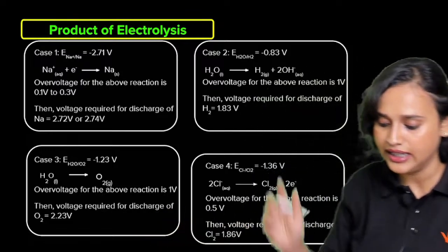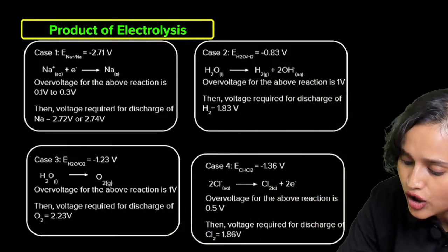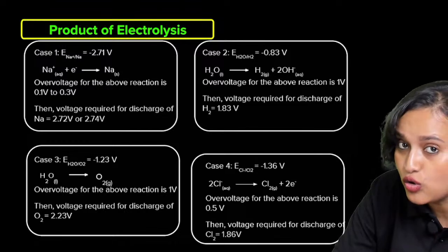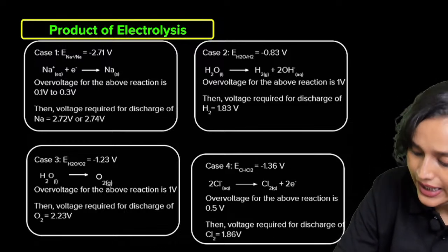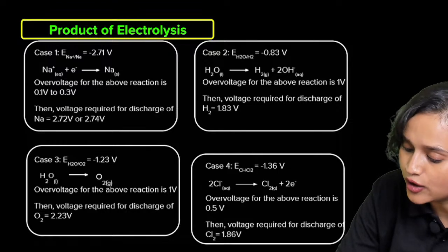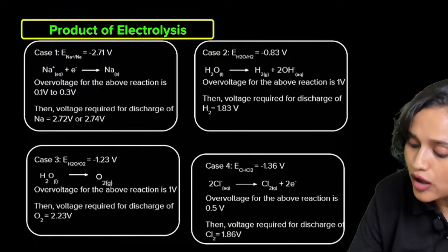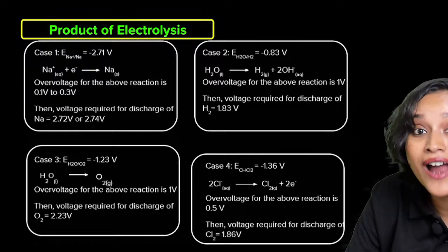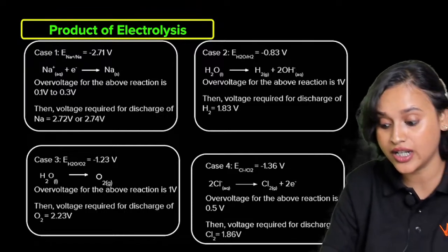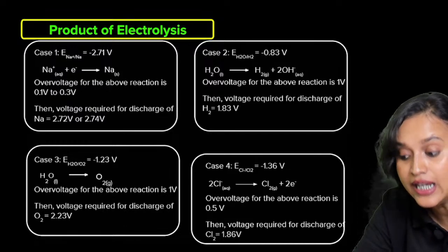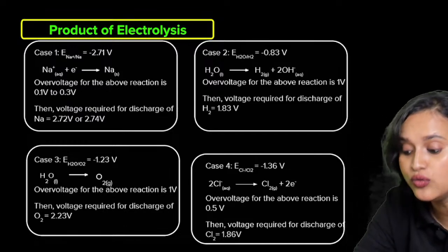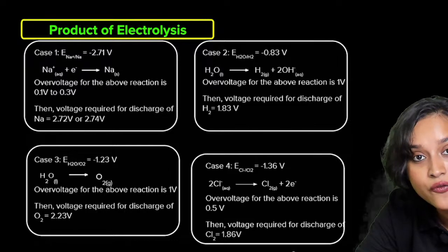Yeah, exactly. Now look at case 2. Here also see what is happening. H2O, water, is getting converted to hydrogen gas. Its E value is minus 0.83. Now the overvoltage here is 1 volt. At this point, minus 0.83 minus 1 volt gives you minus 1.83 volt.